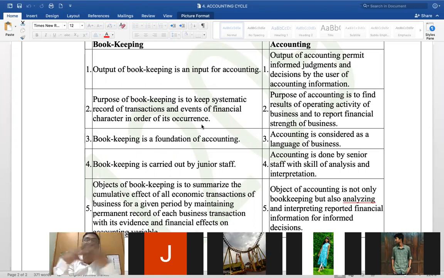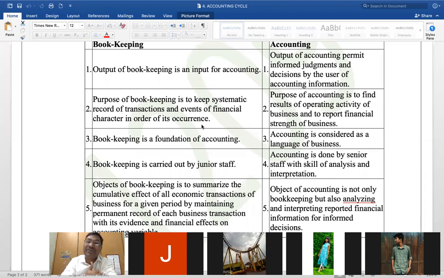He provides information for decision making. Right now, based on this, my information to you about the difference between bookkeeping and accounting. Look at some of the points here. Number one, bookkeeping is input for accounting, whereas the output of accounting is information. Accounting information is input to decision making. That's number one. Number two is the purpose of bookkeeping is to streamline the recording.